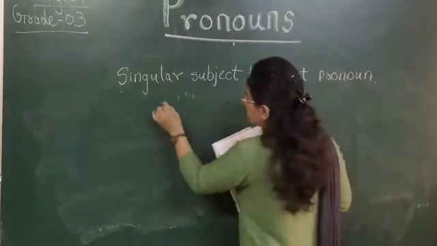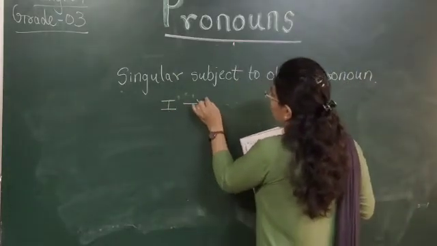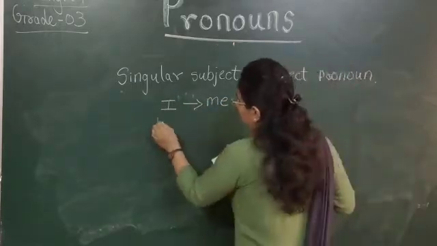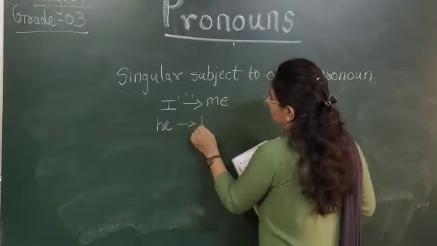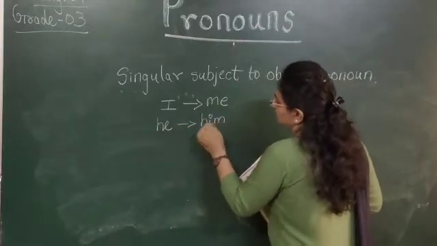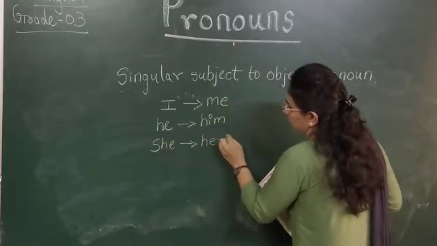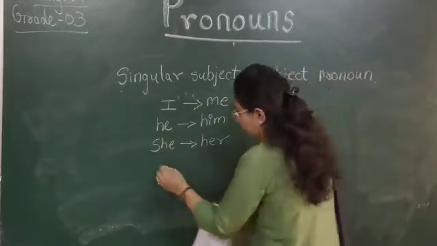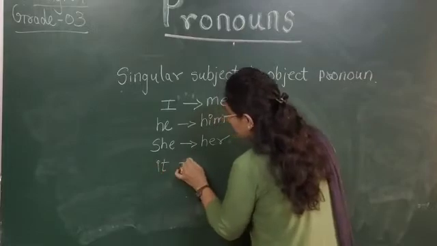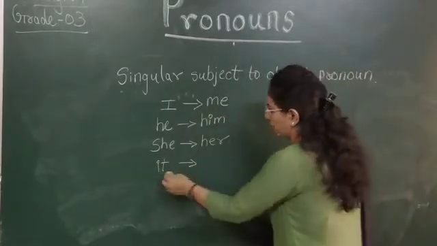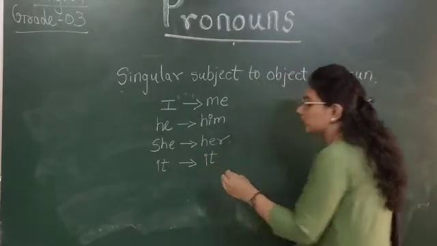Suppose the word is I. तो I का क्या होता है यहाँ पे? Me. I means me. Then he, him. Similarly, she, her. Then it, as I have told you, if we are using the word it for things or animals, it will be it only.